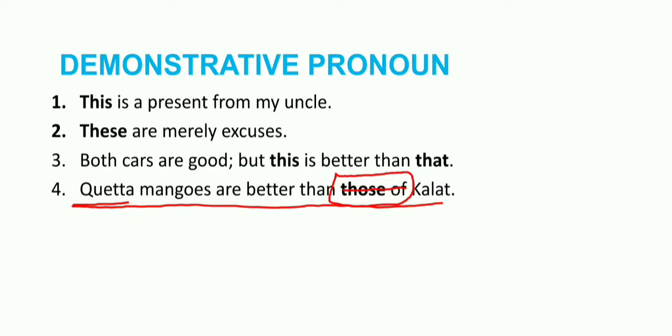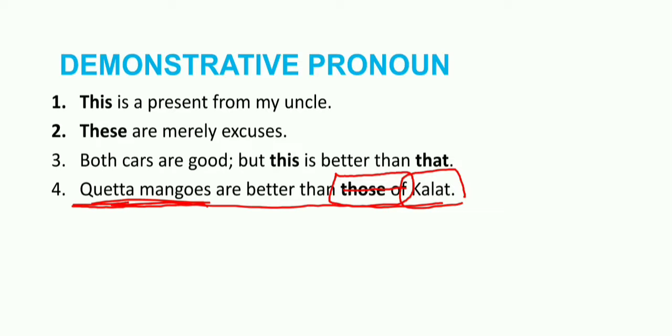And this is common sense for any person: how can we say that two things are compared, one is Quetta mangoes and the second is Kalat, the district itself? So how can this be possible?